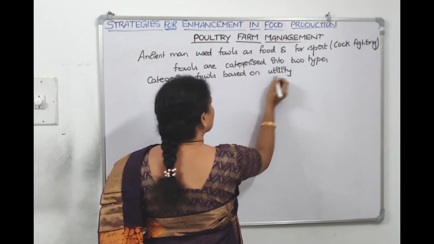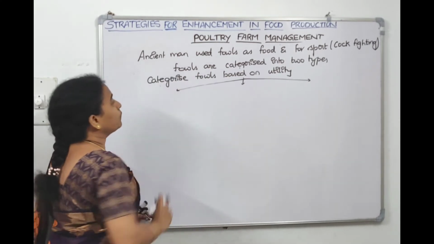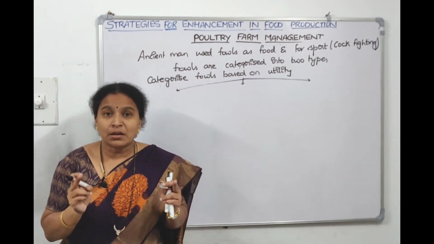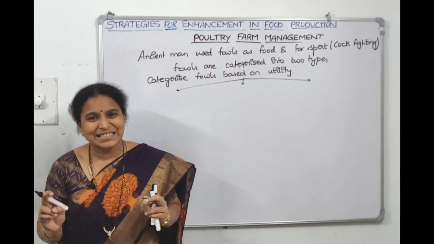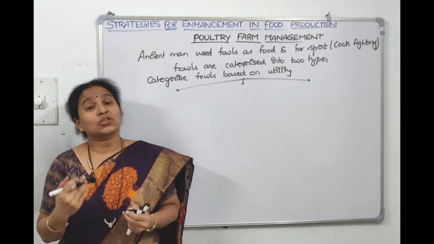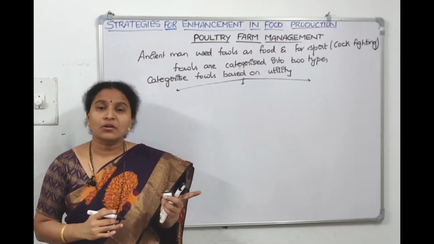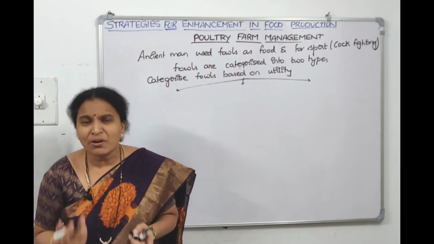Based on their utility, this classification goes with 3 types. The first one, the fowl which is reared only for laying eggs, is called layer. The fowl which is meant only for giving meat is called broiler. The fowl which is meant for both purposes, layer and broiler also, what is it called? It's called dual purpose breed.